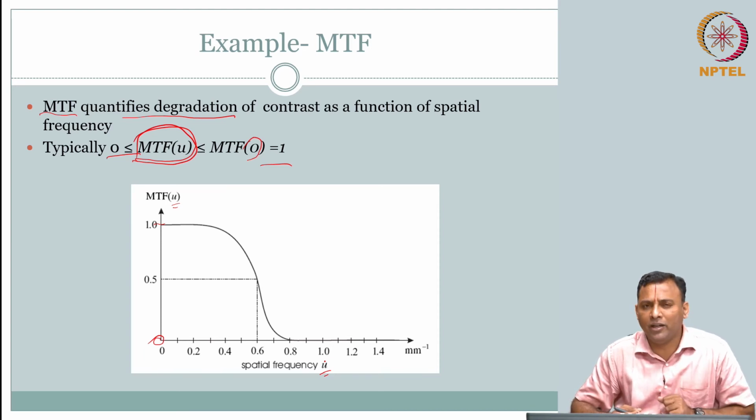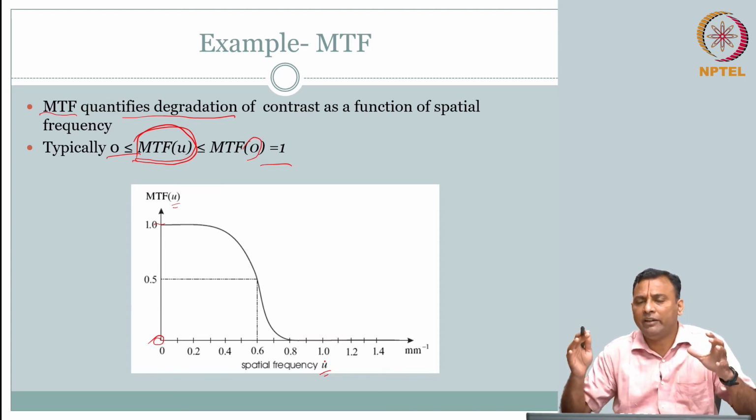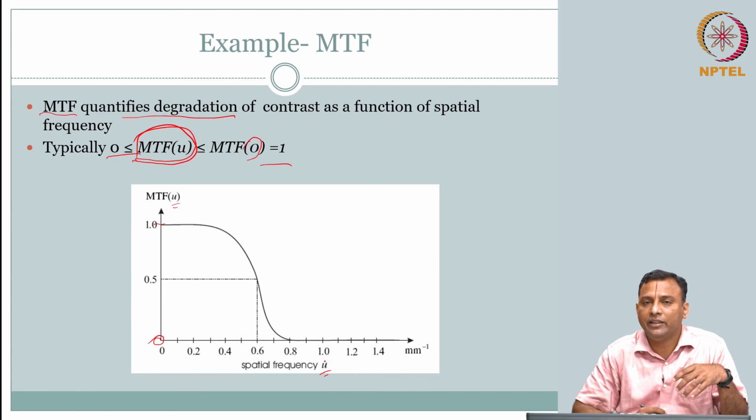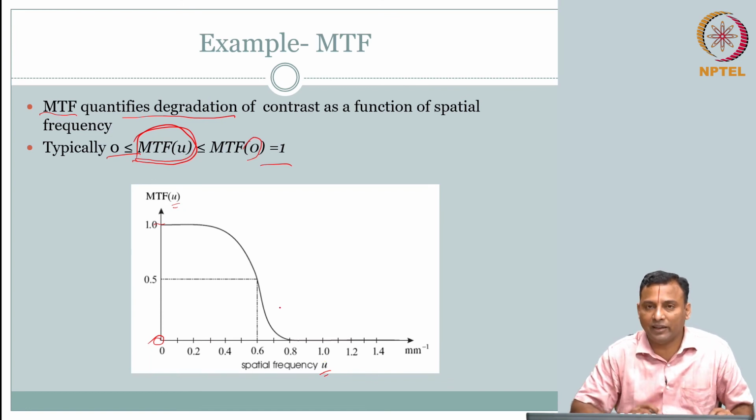Recall what did we do there? We tried to reduce the higher frequencies, and then there was an effect in the image. What was that effect? We talked about blurriness. Remember, recall.